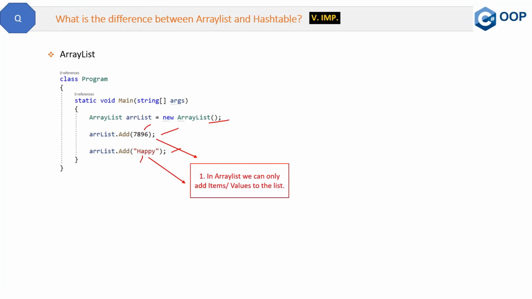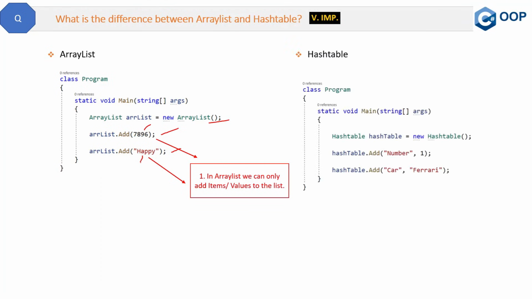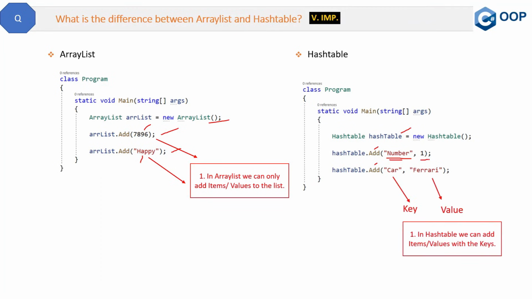Now let's see the code of the hash table. So this is the code of the hash table where we have created a hash table and then we are adding the values to the hash table. Now, if you notice, we have two things to add. One is the key and another one is the value. So in hash table, we can add item values with the keys. So this is an advanced version of ArrayList.